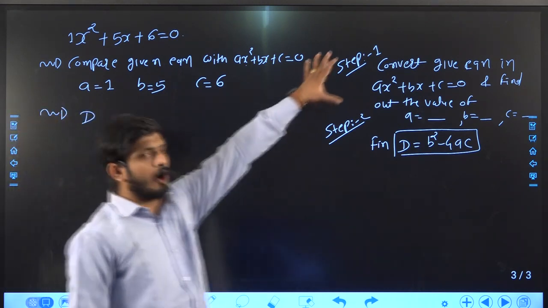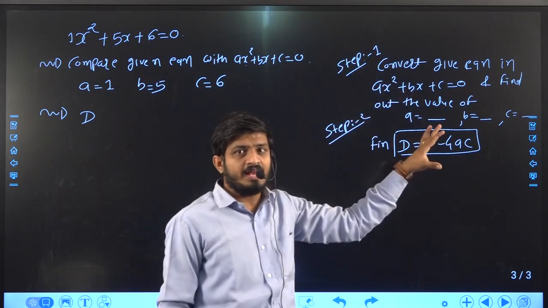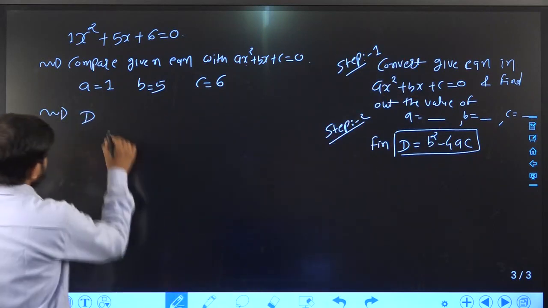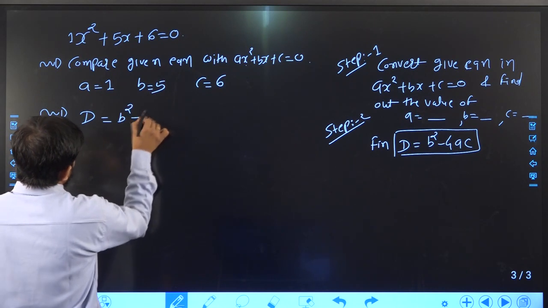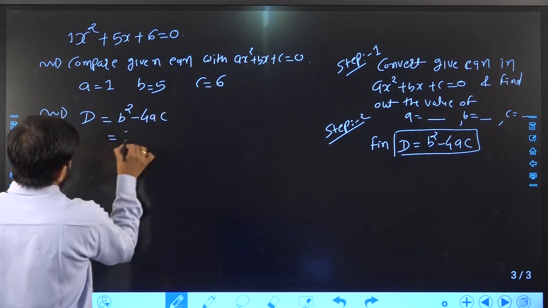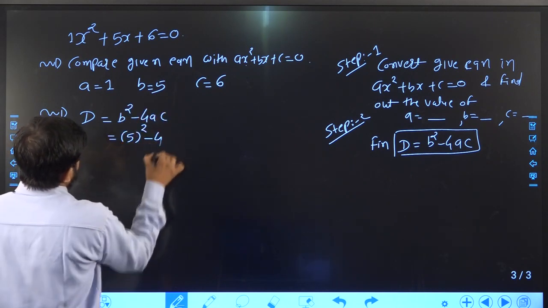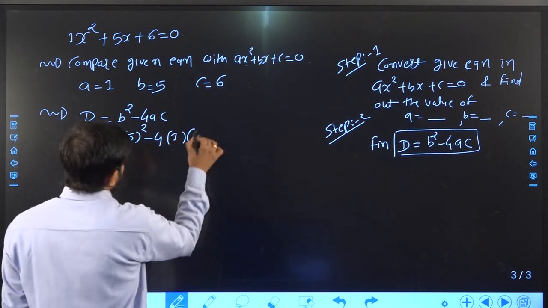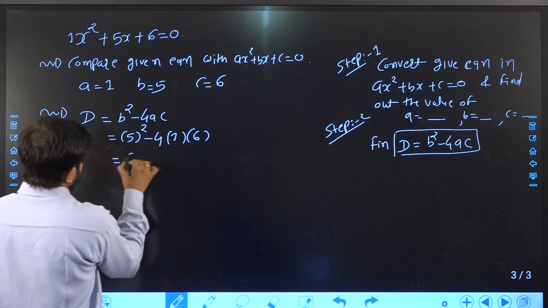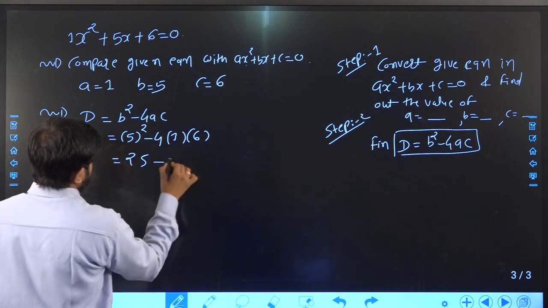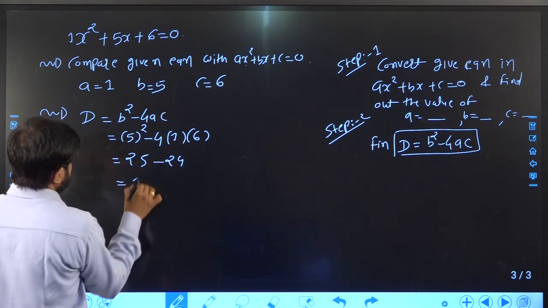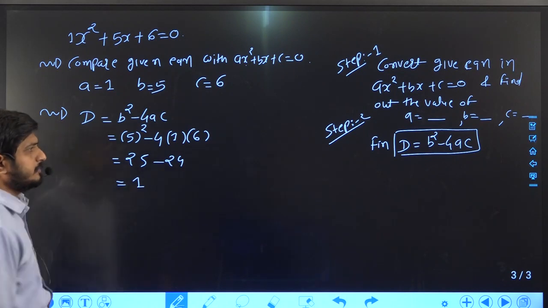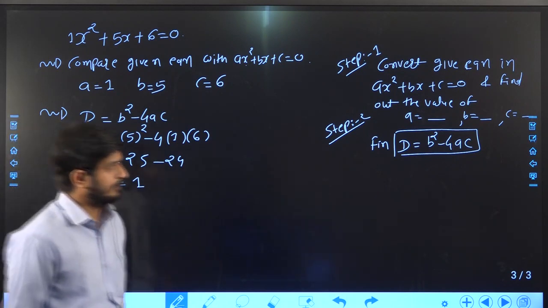The first step is over. The next step is what? Find the value of d. D is equal to b square minus 4ac. What is b? 5 square minus 4. In place of a you should put 1. In place of c you should put 6. So ultimately 25 minus 6 4s are 24. Your answer is 1.